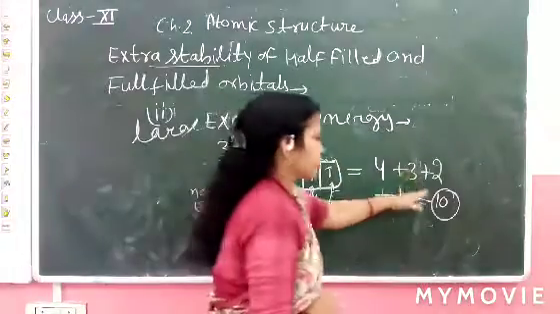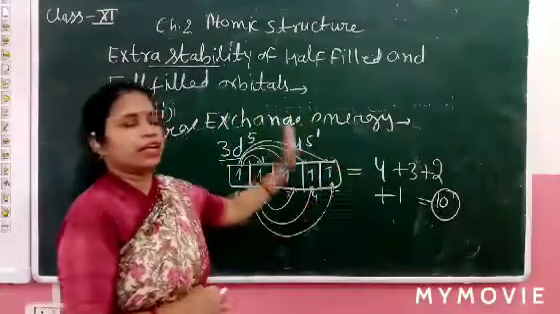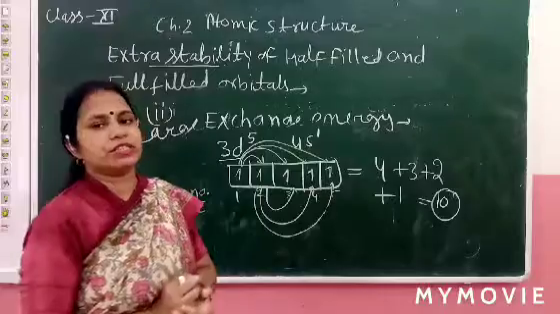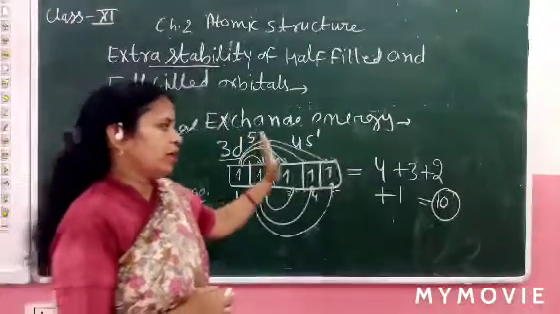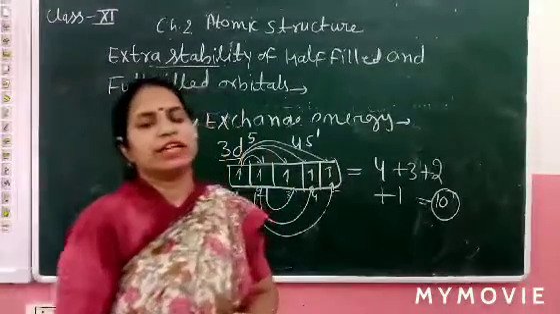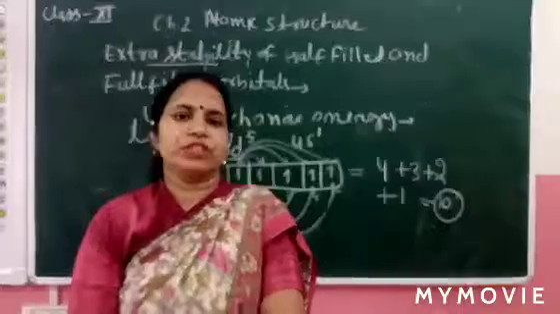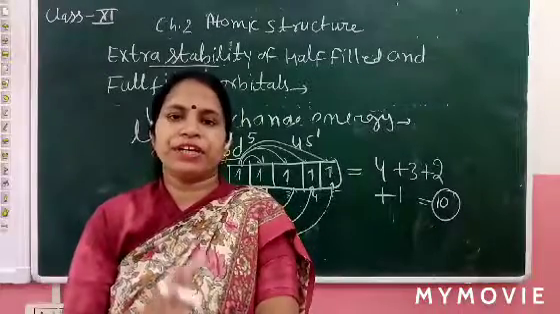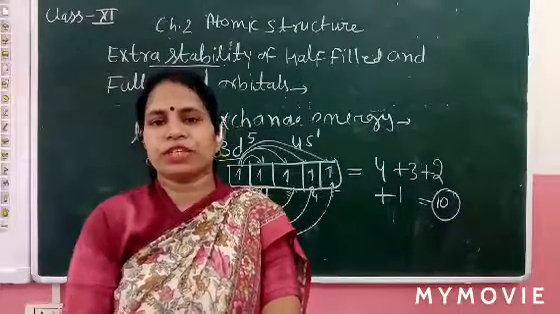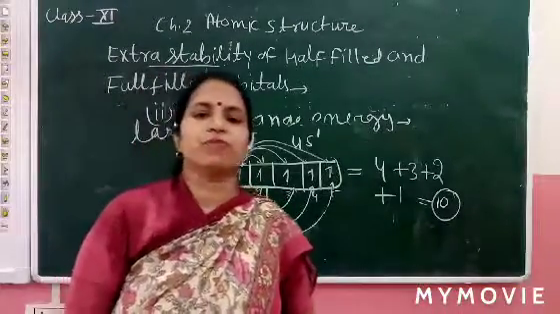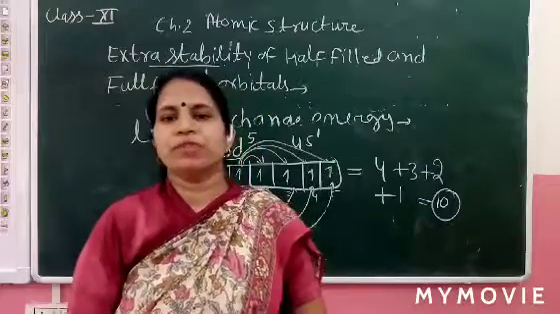There are 10 ways in which electrons are exchanged, whereas in d4 the electrons exchange their energy in only 6 ways. So d5, d10, half-filled orbitals and full-filled orbitals are extra stable.